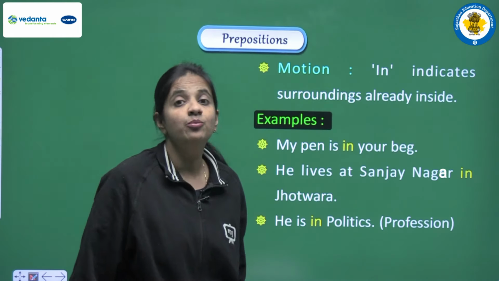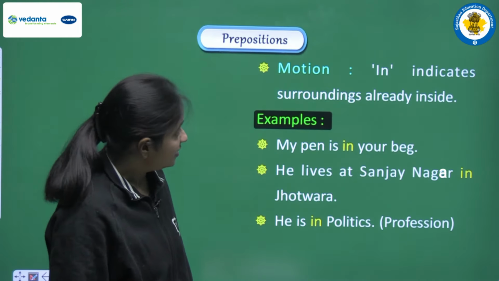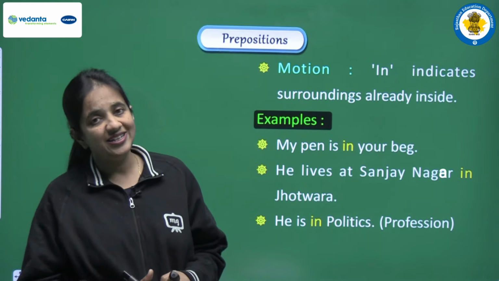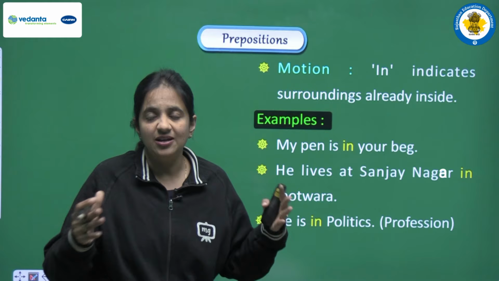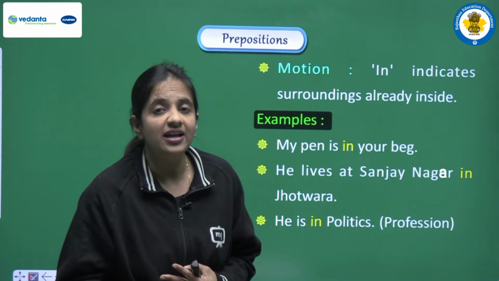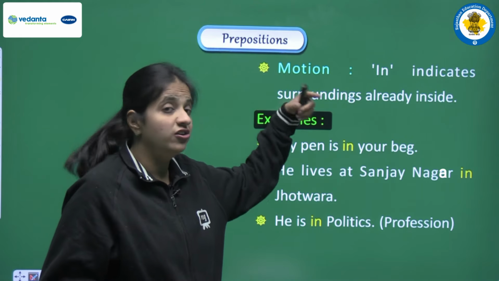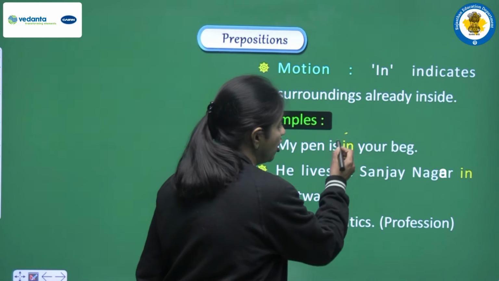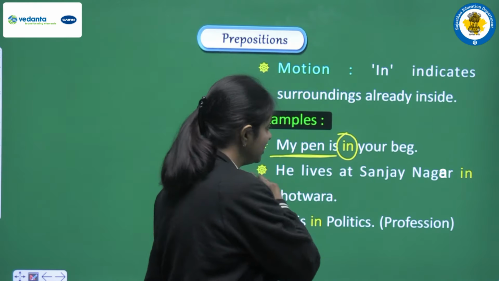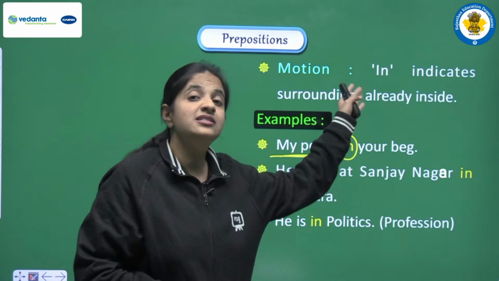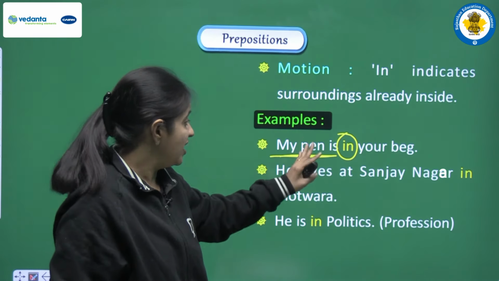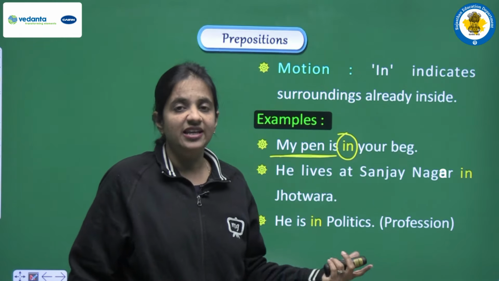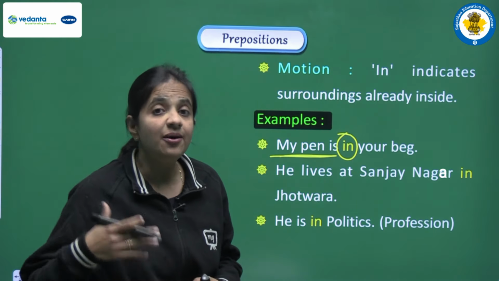Next we are having motion. So let's read. In indicates surroundings, already inside. So yes, in is also used to show something that is surrounded by another thing, and that is already so. How? Let's see the example. My pen is in your bag. So here we are talking about this thing that already the pen is inside the bag, okay.